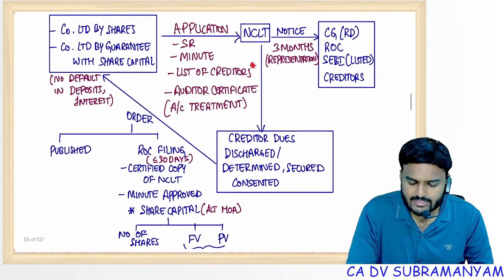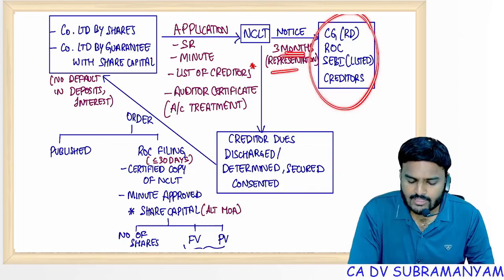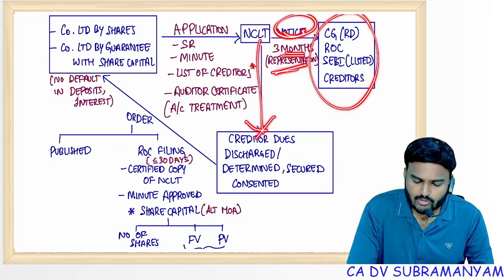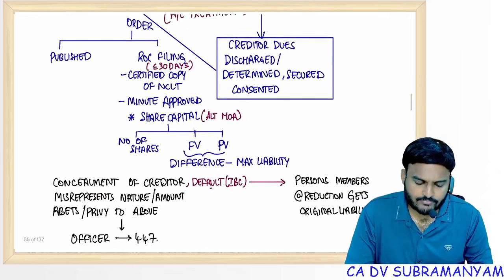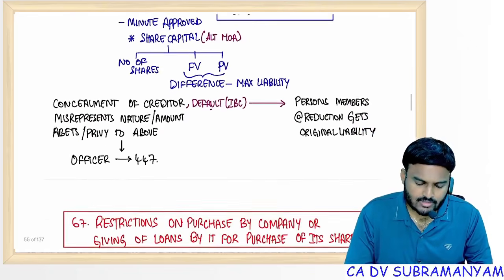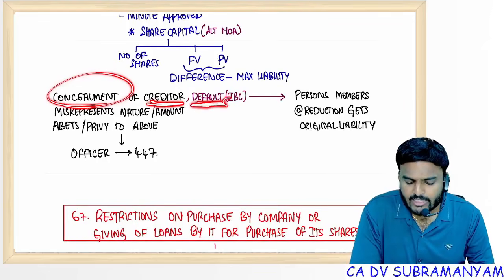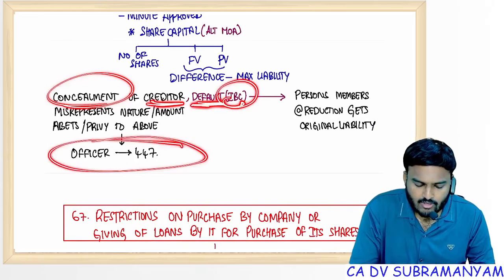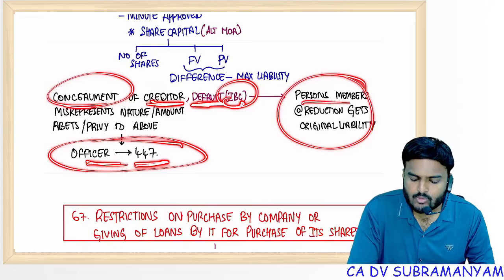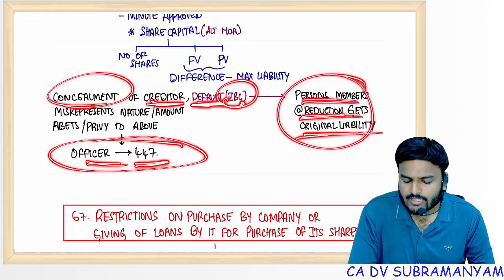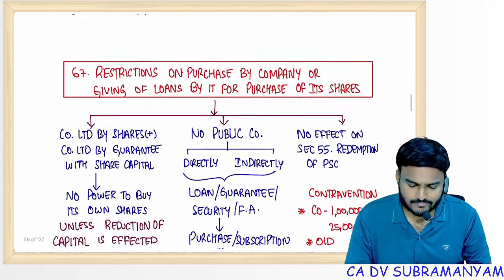If there is no objection from these parties within 3 months of receiving the notice, NCLT will go through the creditors. If creditors are happy, then NCLT will give permission for reduction of the capital. Any concealment of the name of creditors, or any default in repayment to the creditors, then the officer involved will get punishment under section 447. Persons who are members at the time of reduction of capital will continue with their original liability.